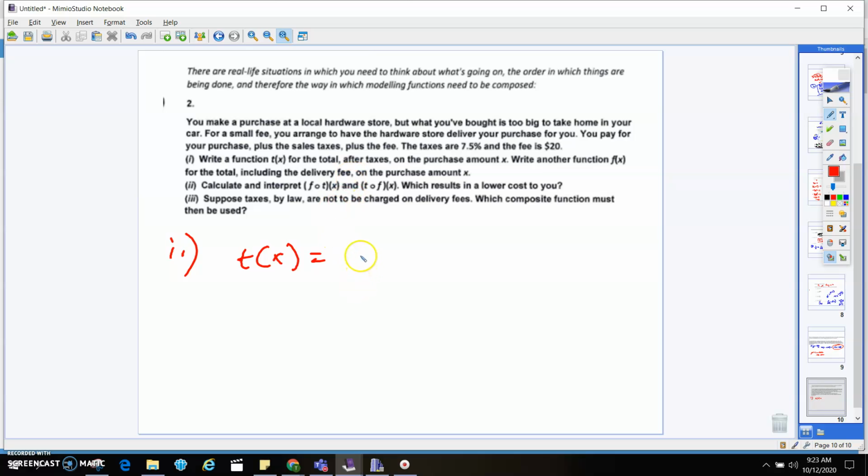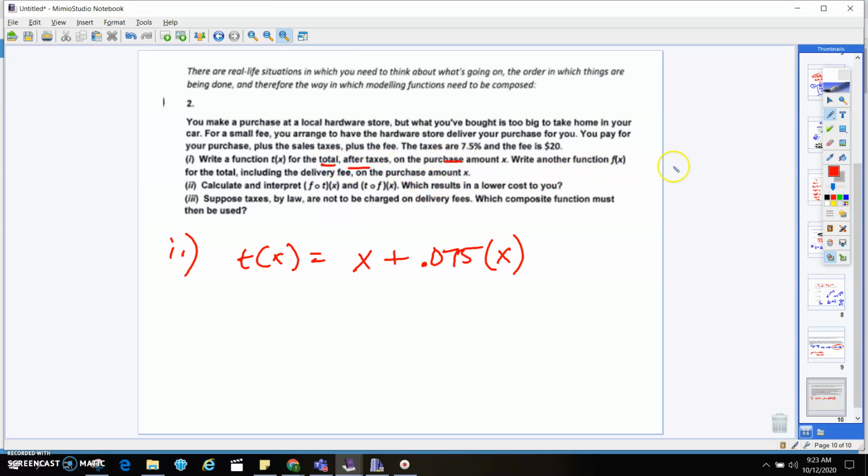So you're going to buy the thing, like let's say that you buy a pack of gum. That's like $2, right? Plus the 7.5% sales tax, or 0.075 times x, because that's how much the cost is. And that's t of x. That's what they told us right here.